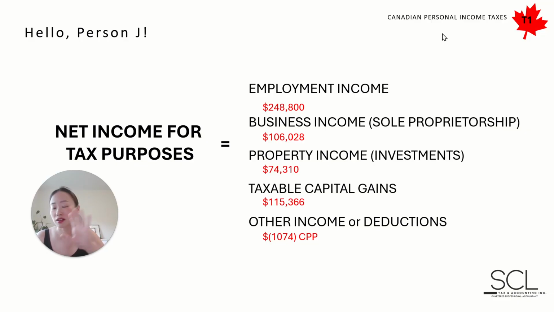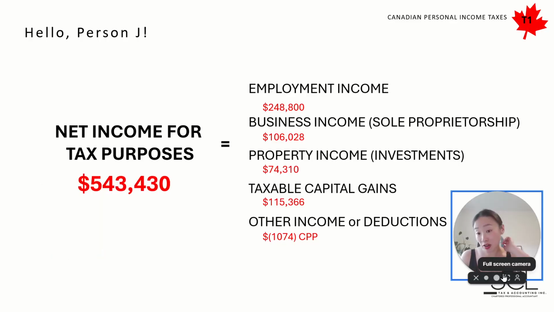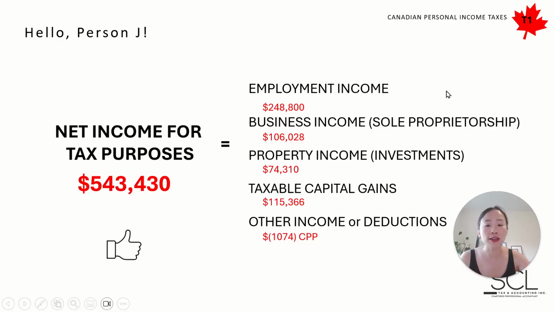As of 2020, lots of changes, right? As of actually earlier than that, 2016, maybe, many changes with the CPP program. Lots of thoughts on that, but as an outcome of that, we now have a tax deduction. We also have the tax credit, of course, but in this case, the tax deduction portion of that CPP, which is your contributions, actually, you, person J, being $1,074. There, $543,430 is the net income for tax purposes. Okay, so person J is doing very well.